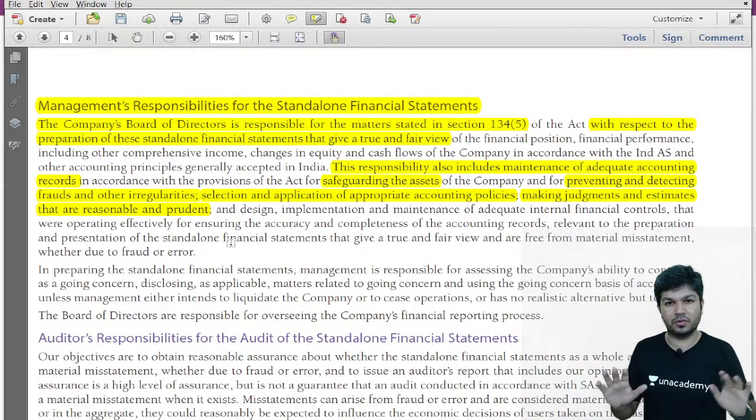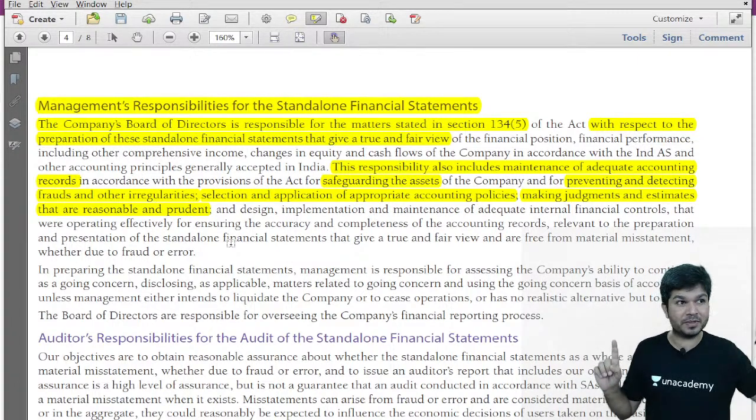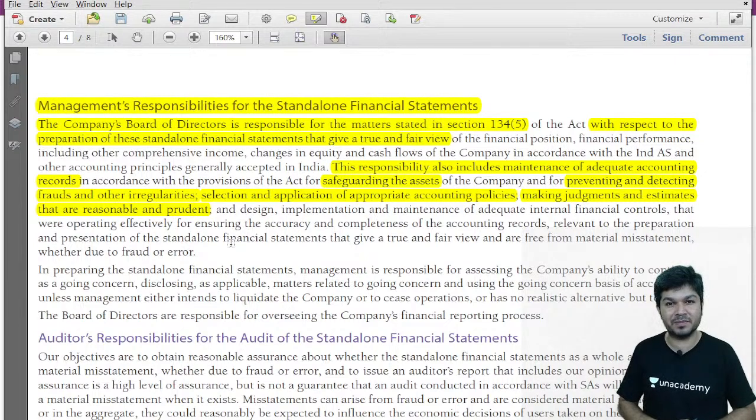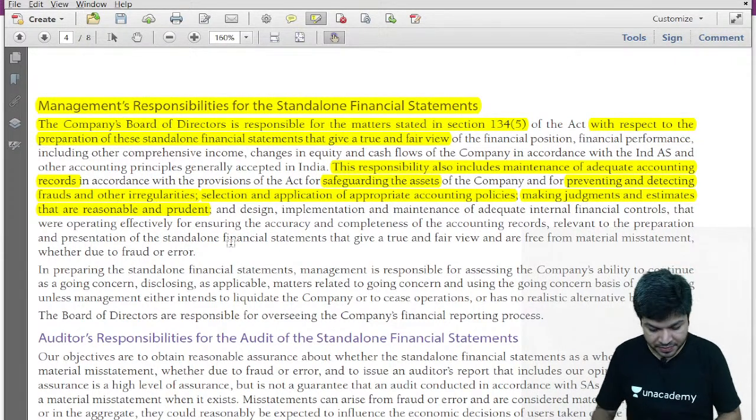So actually there's only one as per the standard: preparation, presentation of financial statements which show a true and fair view. Now comes the second one as per standard.